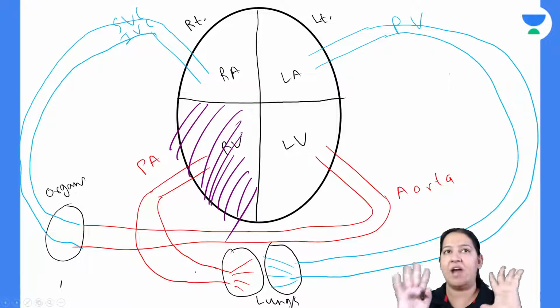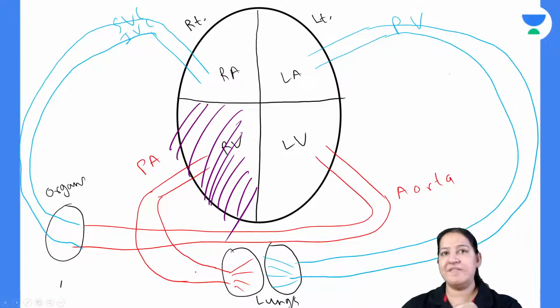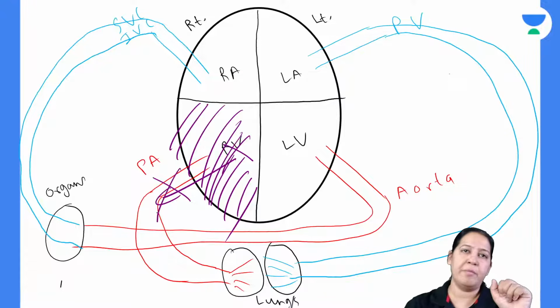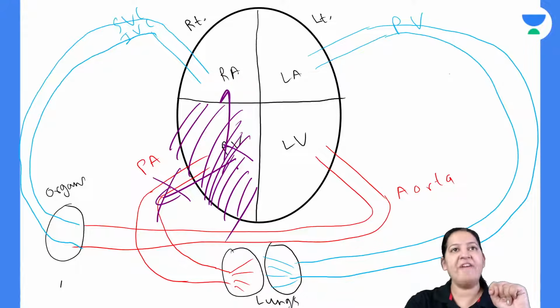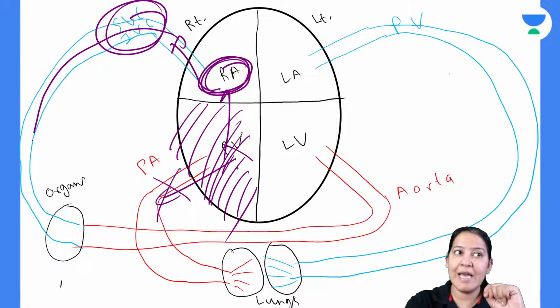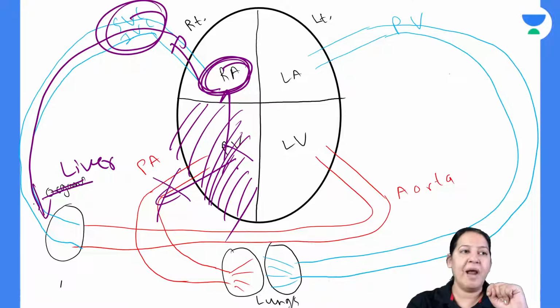If you are doing right heart failure, where will the blood go? CVC liver results in right heart failure, no? Right heart failure results in CVC liver, no? In right heart failure, the right ventricle is not pumping. Blood is not going ahead into the pulmonary artery. It will go backward. From the right ventricle, blood will go into the right auricle. From the right auricle, the blood will go into SVC, IVC. From SVC, IVC, the blood goes to this organ, the liver. Consider it as liver. The blood will go where?